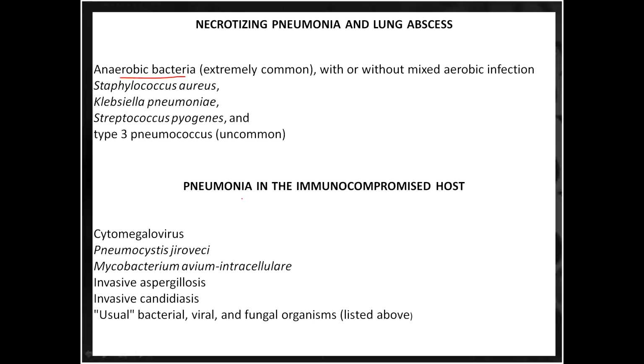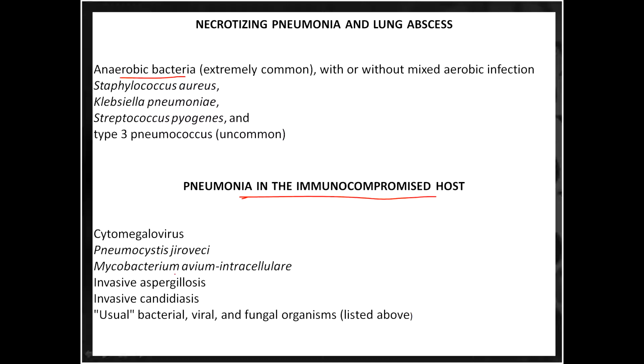Then comes pneumonia in the immunocompromised host. Many times in university questions it has been asked that the patient is a drug addict. So what is the most important causative agent in these pneumonias? My dear students, just remember cytomegalovirus and Pneumocystis jirovecii, which, although of very low virulence, can cause it. The other most important one is Mycobacterium avium intracellulare complex, and fungi can also cause it. So invasive aspergillosis and invasive candidiasis can also cause pneumonia in the immunocompromised host.